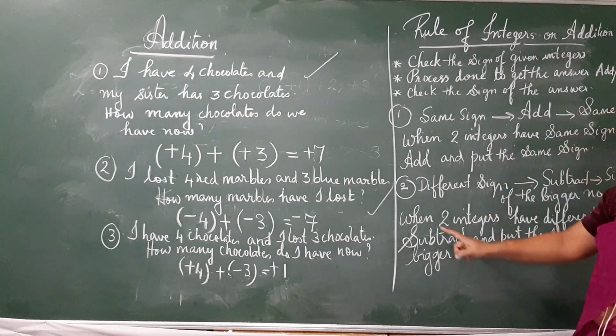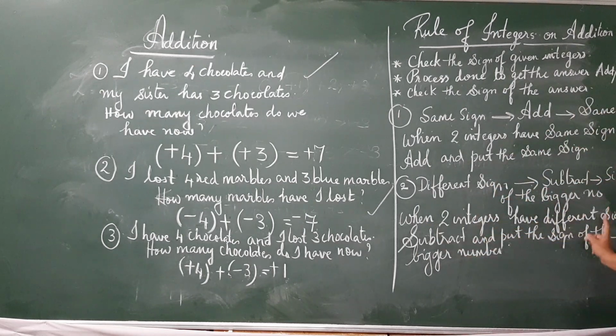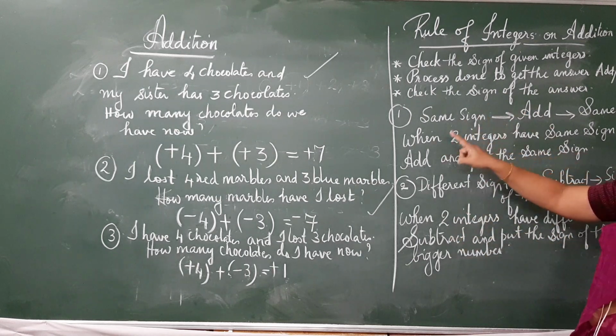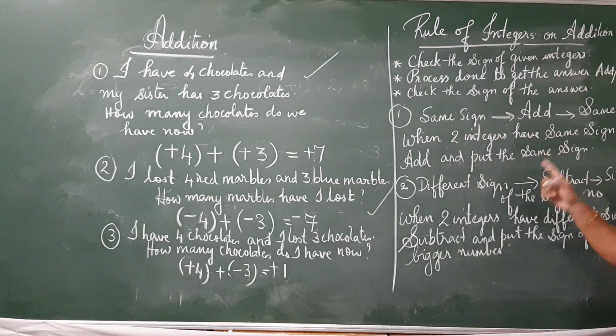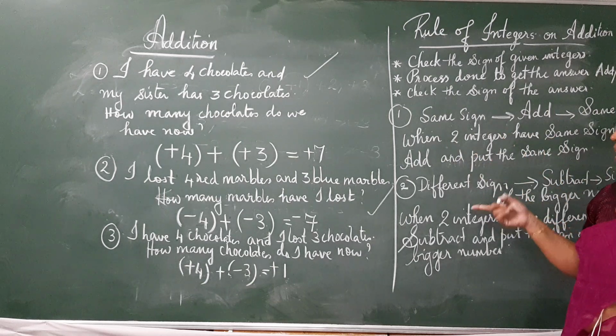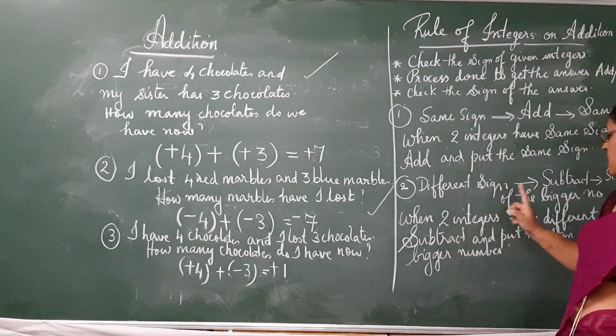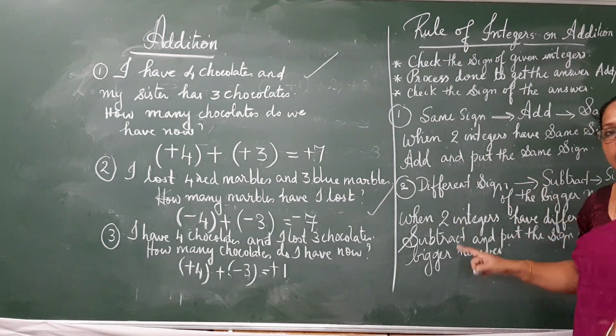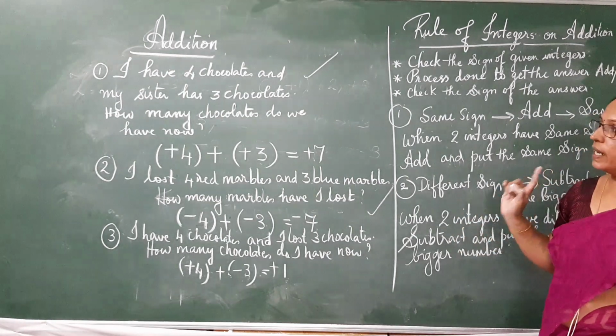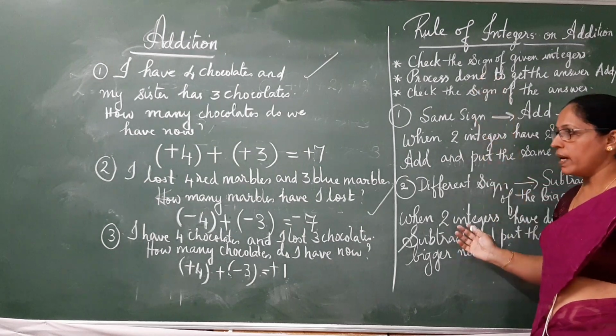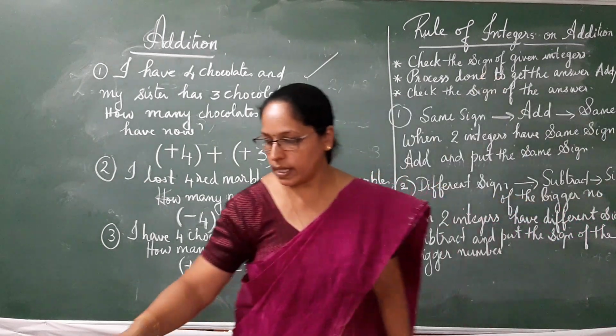So repeat the rule. When two integers have different sign, subtract and put the sign of the bigger number. Once again, rule number 1. When two integers have same sign, add and put the same sign. And rule number 2. When two integers have different sign, subtract and put the sign of the bigger number. So keeping this rule in mind, let's solve a few questions.